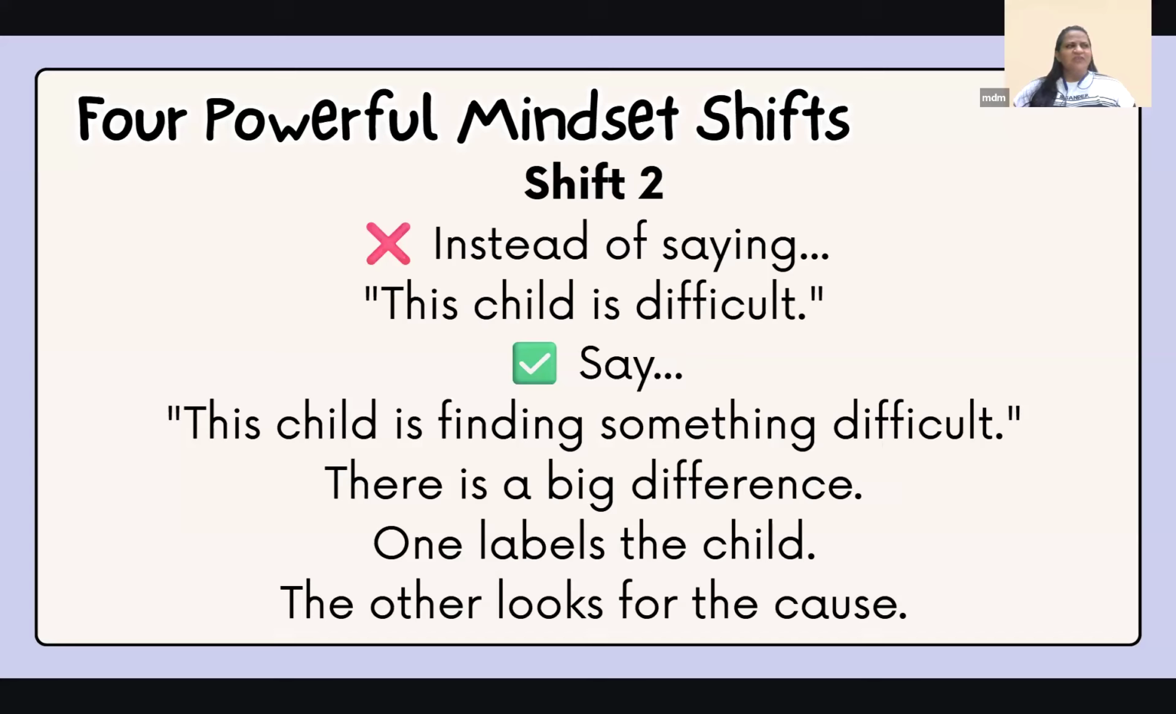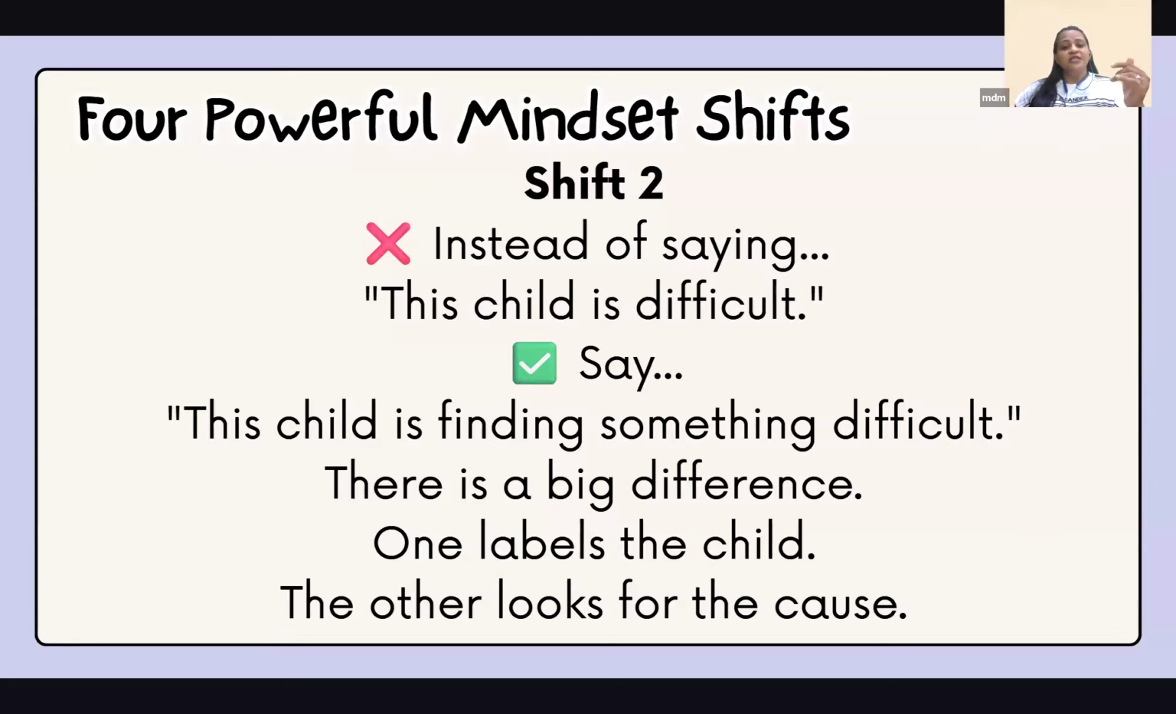The second thing is that we will end up saying, the child is difficult. He's just not manageable at all. Instead, say this child is finding something difficult, which I need to look into, because that is why the child is behaving like this. Now that we have found the problem, let us look for options and solutions, pinpointing the problem. So this is where the big difference happened, right?